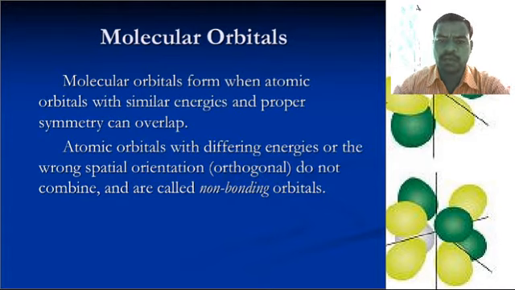Then a molecular orbital forms when atomic orbitals with similar energy and proper symmetry can overlap. Atomic orbitals with different energy or the wrong spatial orientation, that is orthogonal, do not combine and are called non-bonding molecular orbitals.